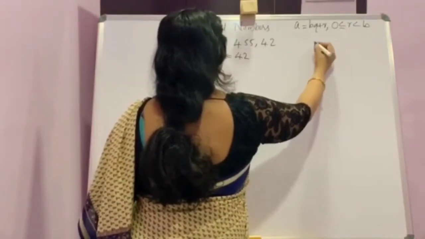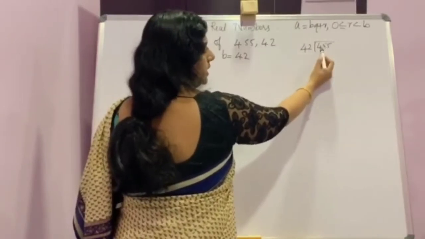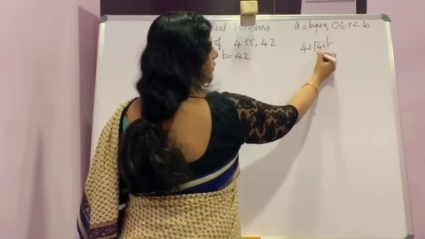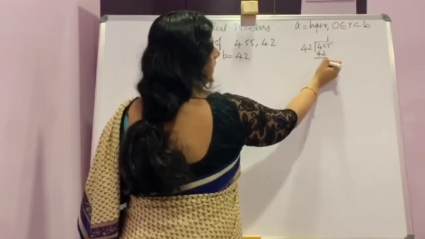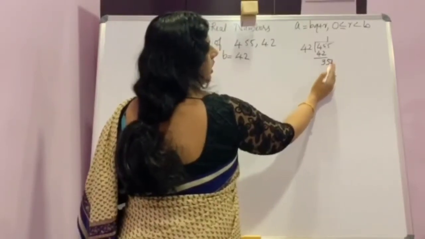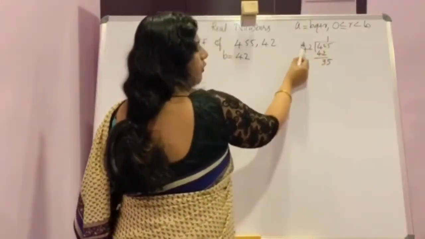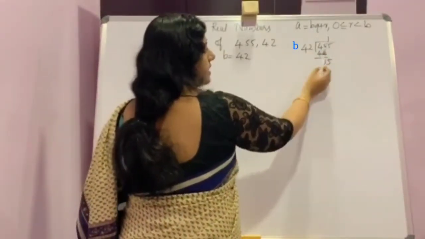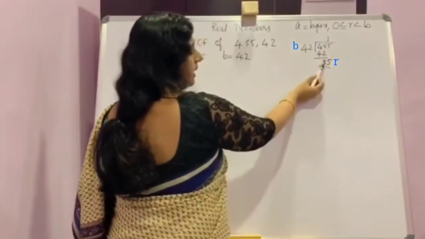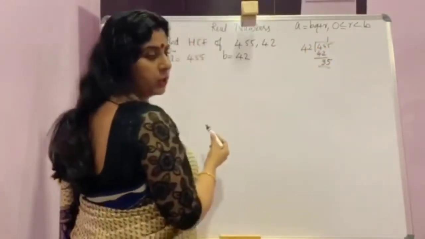455 divided by 42. Here we take the 2 digits. How many times 42 in 45? 1 time, that is 42. Balance 3. Carry down the 5 here. Now 35. This is lesser than B, right? B is 42, 35 is lesser than B. So you can stop here. That is, the remainder is less than B. Now we can write it in the form A is equal to BQ plus R.